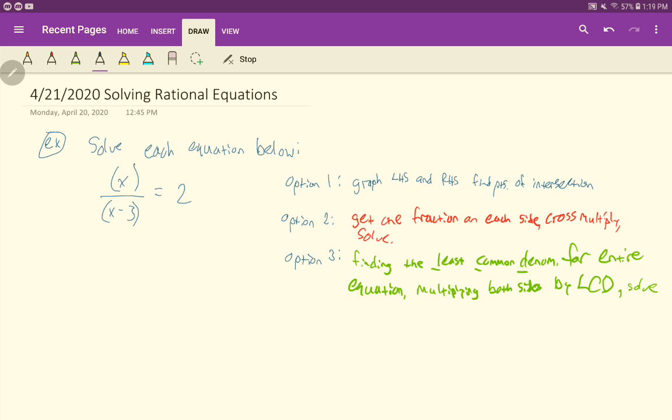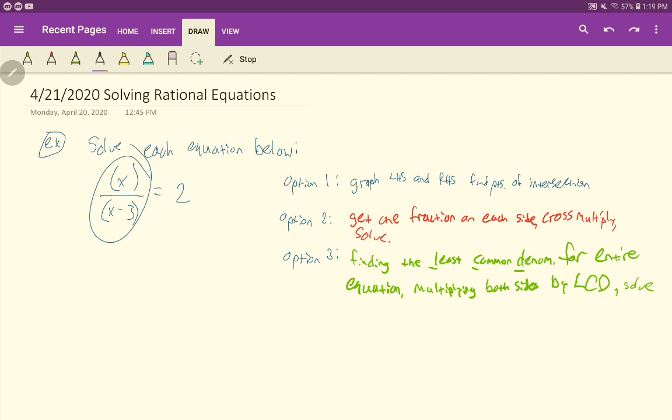Let's get into things, though. So, solving rational equations. What makes this a rational equation? Well, it's got a rational expression and an equal sign, so therefore it's an equation, because we're equal to something. There are 3 options here that we're going to talk about. The first one is what I've always told you that you can solve equations with: graph the left-hand side of the equation and put that in your y1, put the right-hand side in your y2, graph them both, and find the points of intersection. The x-coordinates for those points of intersection will be your solution.